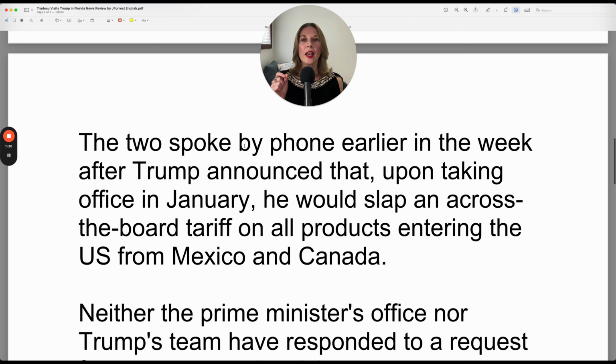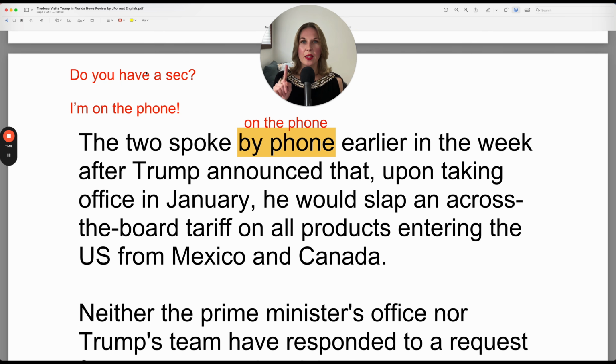Let's go back and look at "by phone" because you may be more familiar perhaps with "on the phone." Both of them are possible. "By phone" sounds a little more formal, which is understandable why it's used in this context. But let's say that your husband, sister, or friend says, hey, do you have a sec? Do you have a second? A very common way to ask if someone is available and free.